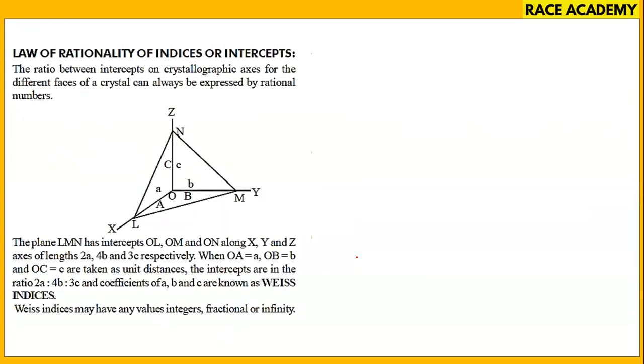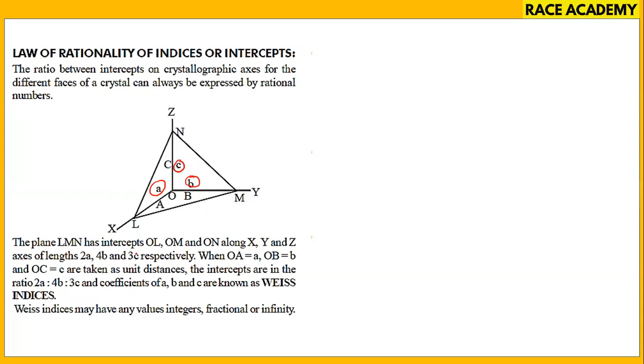Next, law of rationality of indices or intercepts. So these are the a, b, c intercepts. See, the ratio between intercepts on crystallographic axes of the different faces of a crystal is always expressed by rational numbers. Here, taking L, M, N as intercepts, OL is a, OM is b, and ON is c.